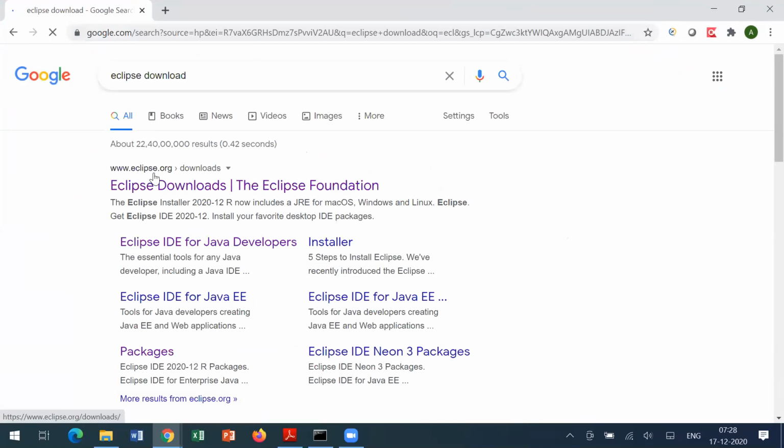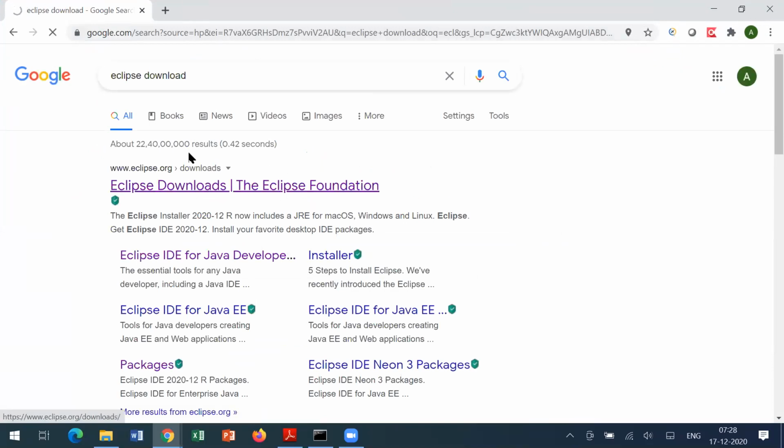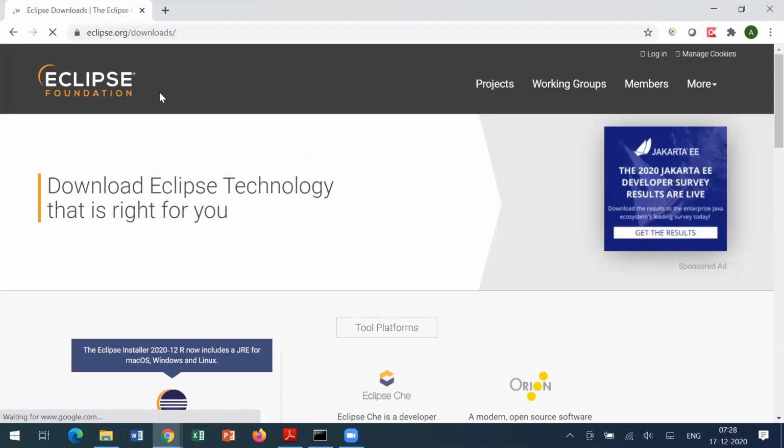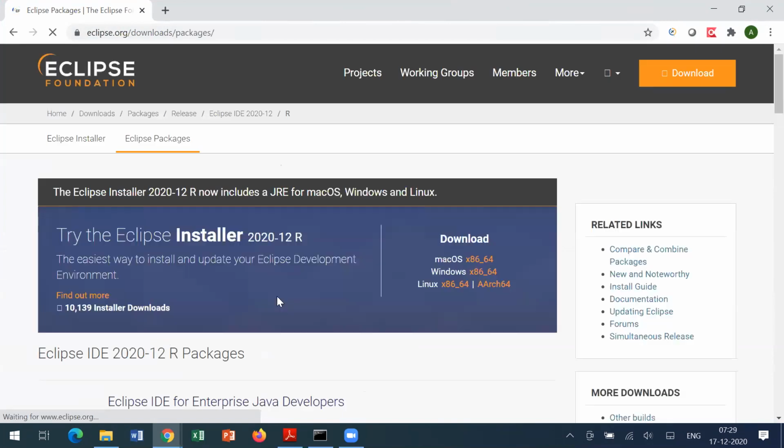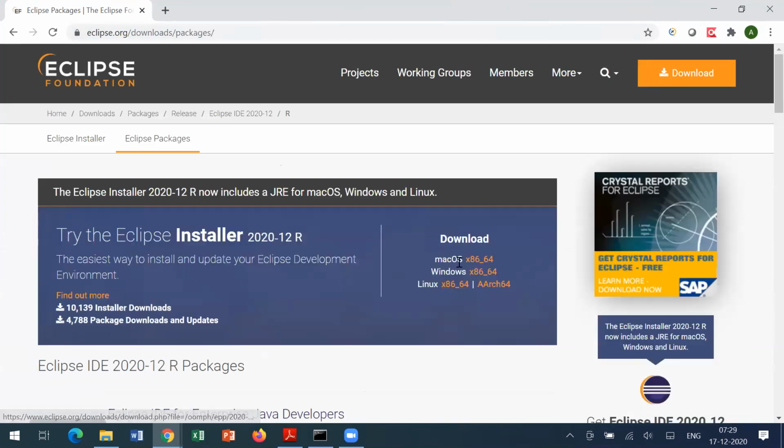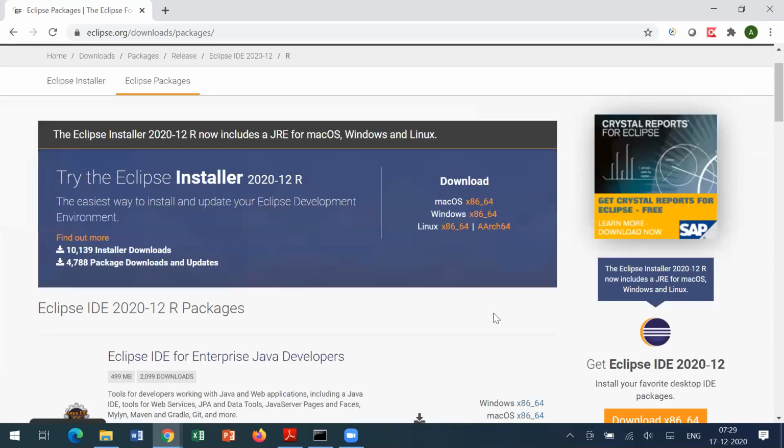So we had to go to eclipse.org. Click on Eclipse. And, okay, can you see download packages? The one below. Click on this. See here. Can you see this, Nila? Mac x86_64, and this is for Windows. This is the one. You can see that here. And this is for Java developers.